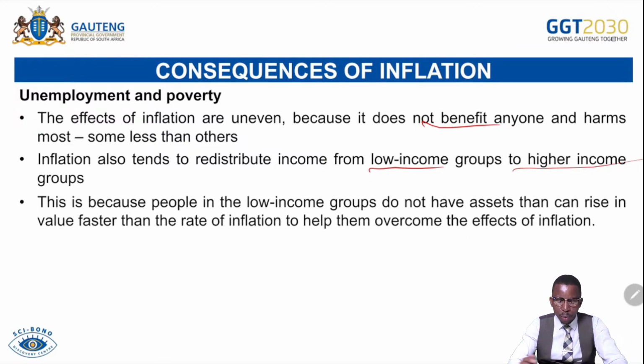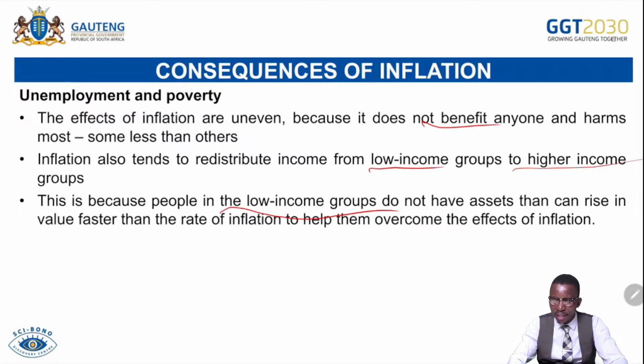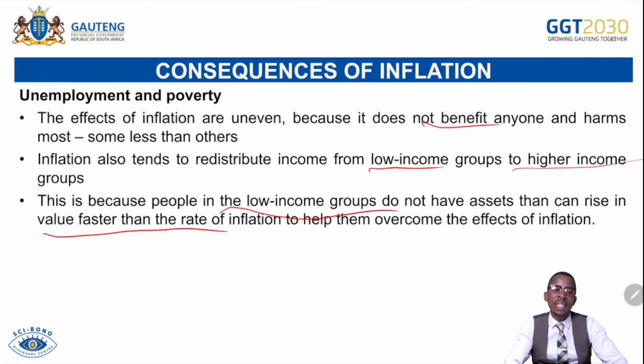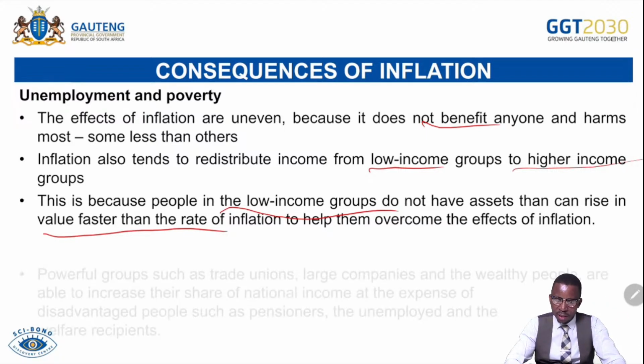This is because people in low-income groups do not have assets that can rise in value faster than the rate of inflation to help them overcome the inflation effects. So the middle class has those assets that can increase faster as inflation increases. For that reason, they can benefit when there is a high level of inflation, but those with low income do not have those assets. So as inflation increases, their money will be depleting and affording relatively fewer goods and services in the economy.